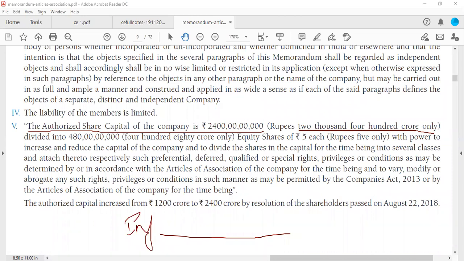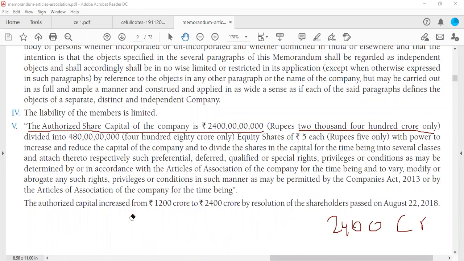Now this 2,400 crore rupees, how are they issuing it? See the next line carefully. How are they issuing it? It is divided into 480 crore equity shares of 5 rupees each.